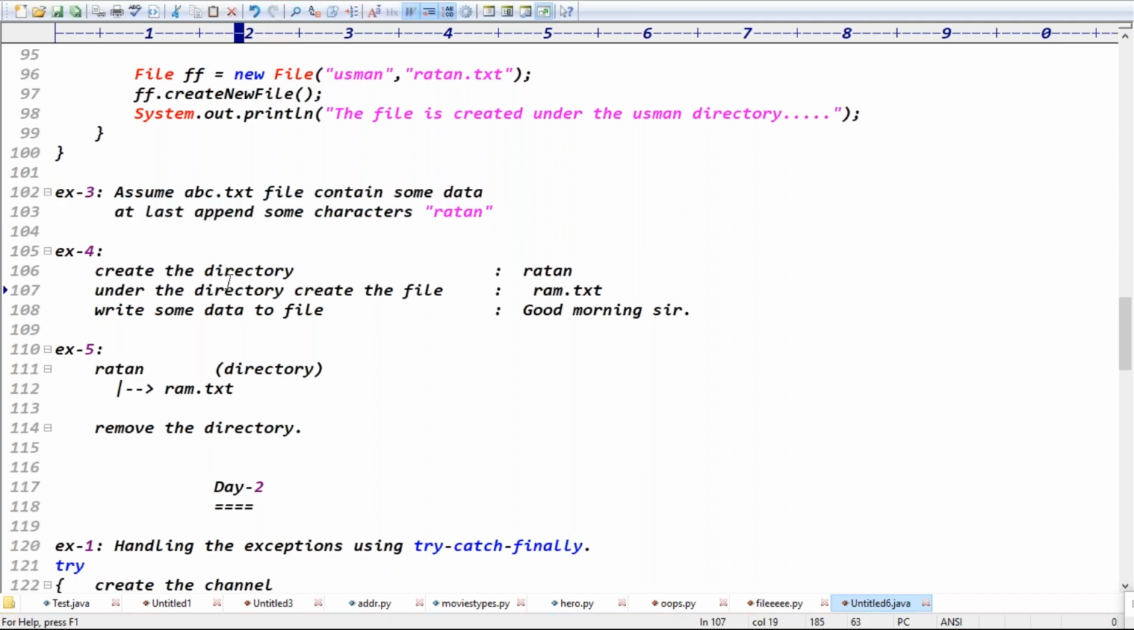At least append some characters at the end, right? The second one is to create a directory. Under the directory, create a file, rom.txt. In the file, you can write a message: Good morning, sir, right? Exactly. It's very clear now.